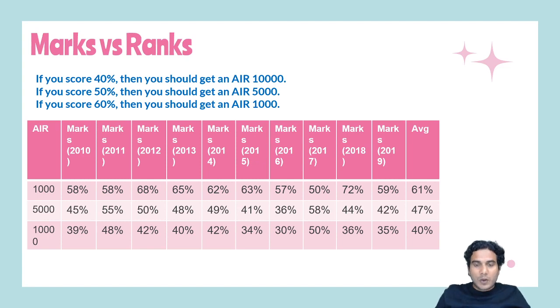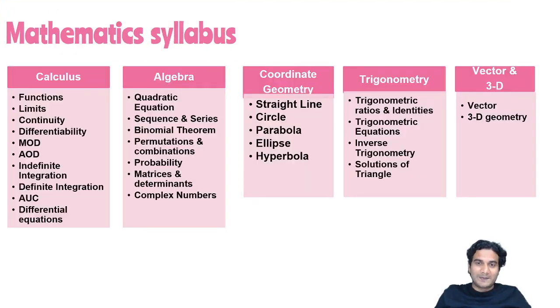Now let's talk about the maths syllabus. You can see I have divided the entire maths syllabus into 5 units. One unit is calculus, the second unit is algebra, and the third unit is coordinate geometry. The fourth unit is trigonometry, and the fifth unit is 3D and vectors.